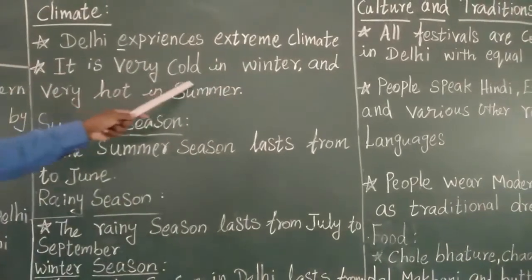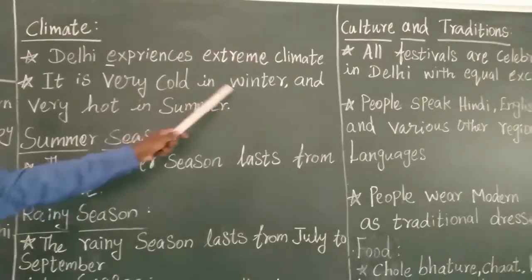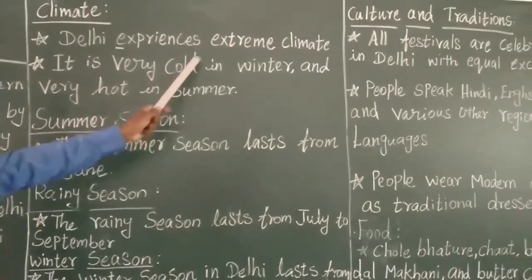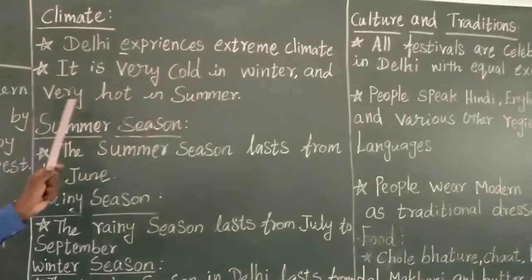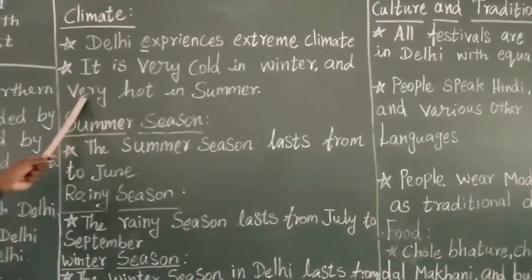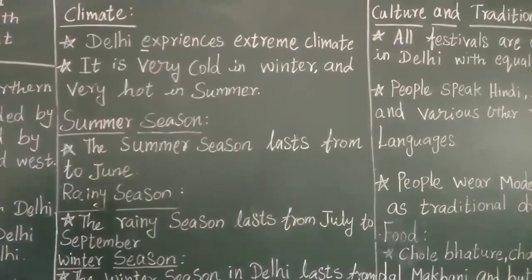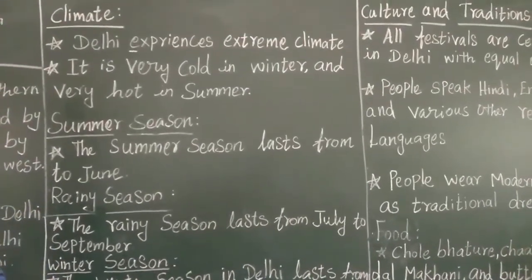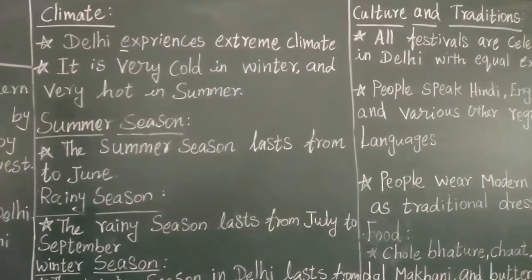It is very cold in winter. I told you it is extreme. So, during the winter season, Delhi will be very cold. It will be very cool because it enjoys extreme climate. Same way, it is very hot in summer. As it is extreme climate, summer also will be very hot. Sometimes the temperature will be more than 40 degrees Celsius. In Tamil Nadu, the maximum we get is 36-37 degrees Celsius. But more than 40 degrees, it will be very hot.